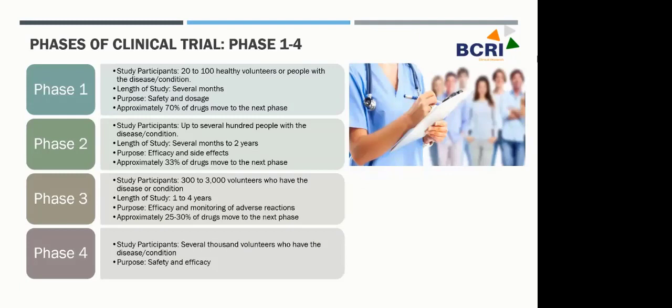So when we talk about the clinical trial, there are 4 phases. Before coming to these 4 phases, I just want to briefly talk to you about the rationale that leads to the starting of the clinical trial phase.